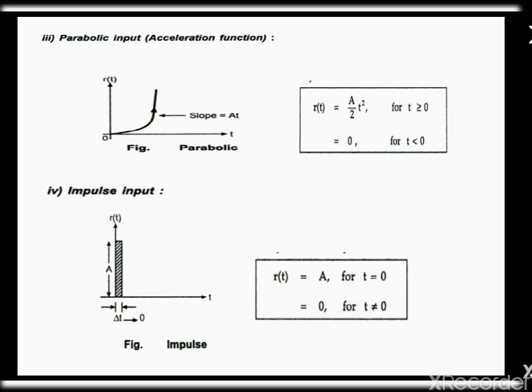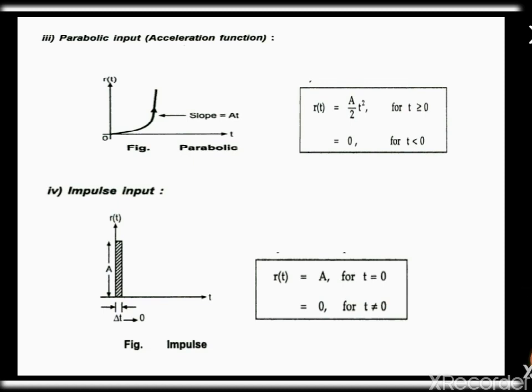It is an input which is one degree faster than a ramp type of input. Mathematically, this function is described as R of t equal to A divided by 2 times t squared, for t greater than or equal to 0. That is, if the time is greater than 0, then R of t will be A divided by 2 t square. If the time is less than 0, then the R of t value is 0.